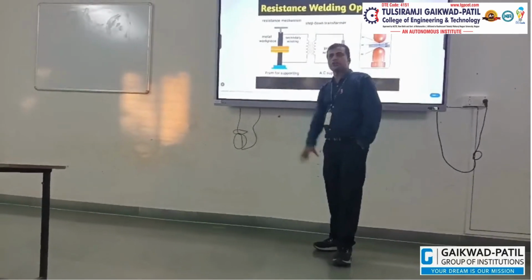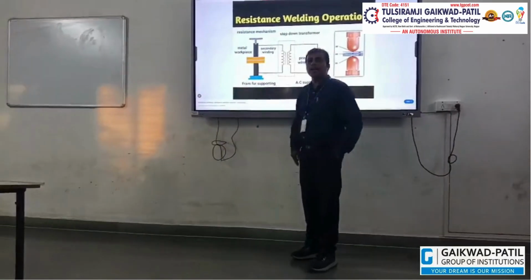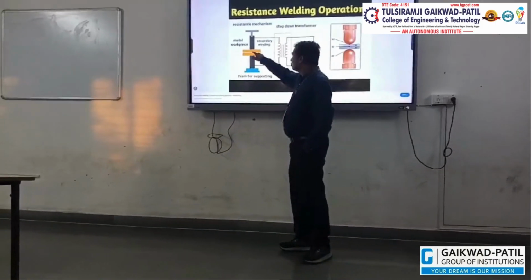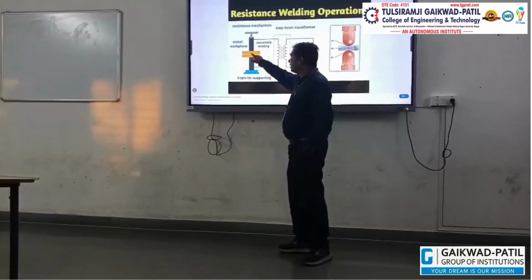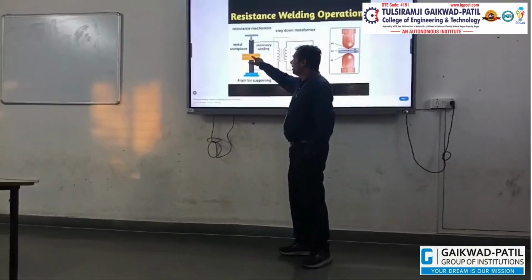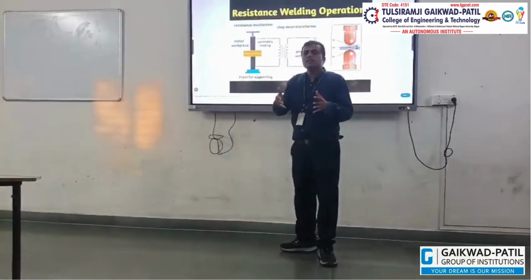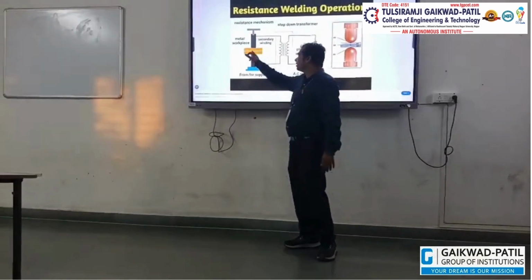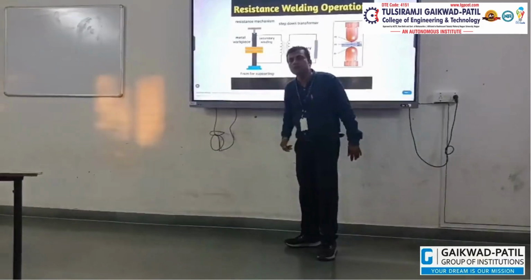In such a situation, current flows through the metal, and in between the two metals, a large amount of heat resistance is generated.